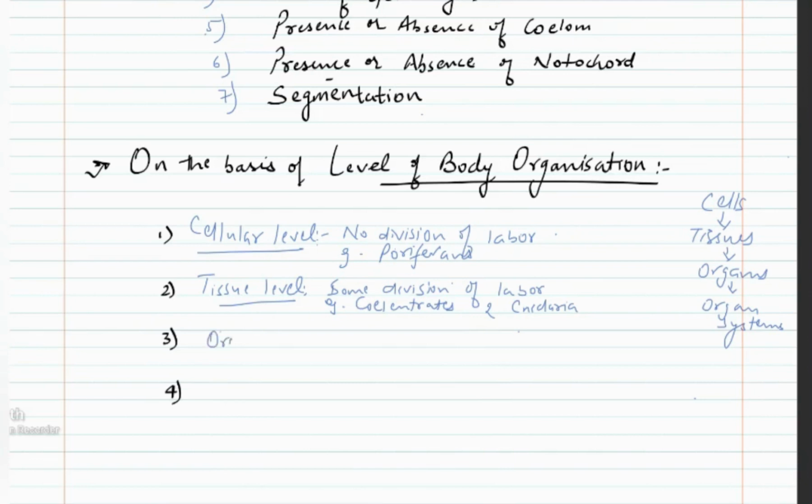Next, we have the organ level of body organization. This is exhibited by platyhelminths. Platyhelminths are also known as flatworms, not roundworms.